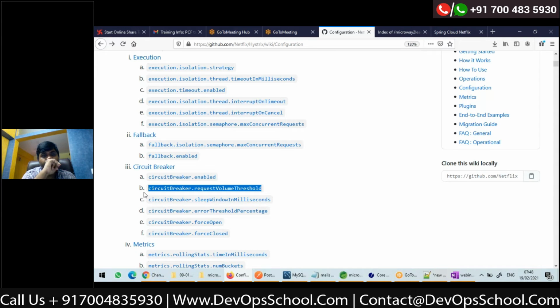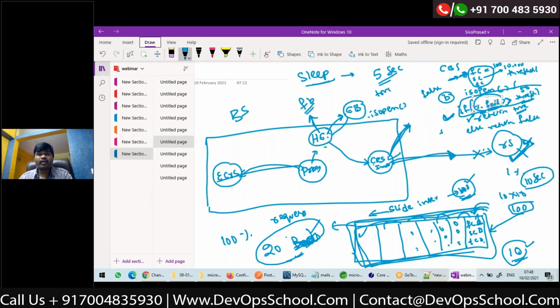Okay. Now, whenever we are configuring Hystrix, this Hystrix command will invoke the actual implementation, which is making a REST API call. By default, Hystrix command will use thread pools internally.